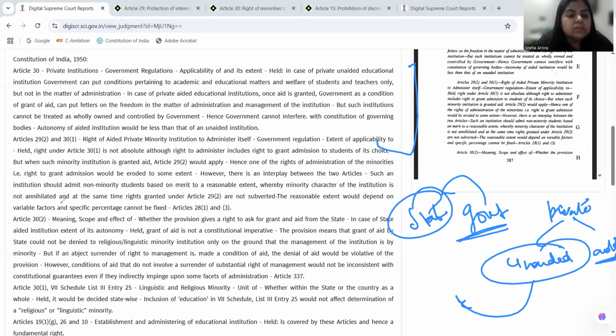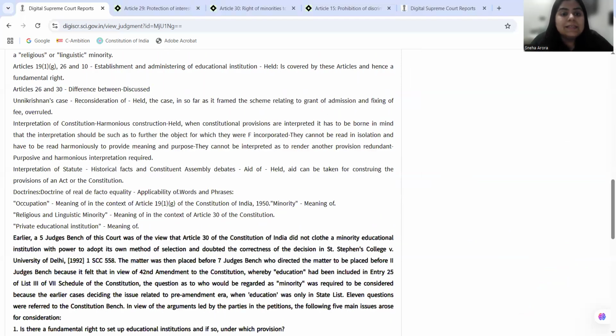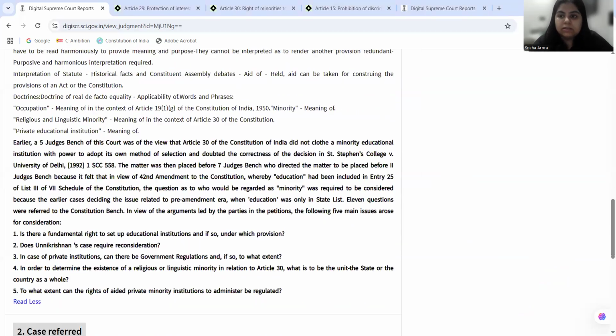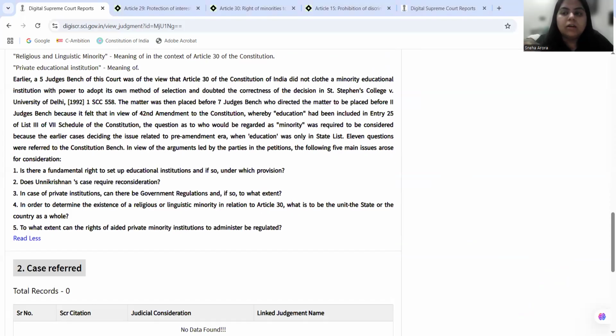So here the court is drawing a balance between Article 29 Clause 2 and Article 30 Clause 1, saying that both need to be harmoniously construed in the case of aided institutions, and therefore Article 29 Clause 2 shall have primacy. The level of interference of state, interference of government in the case of aided minority institution shall be to the extent that Article 29 Clause 2 is adhered to.